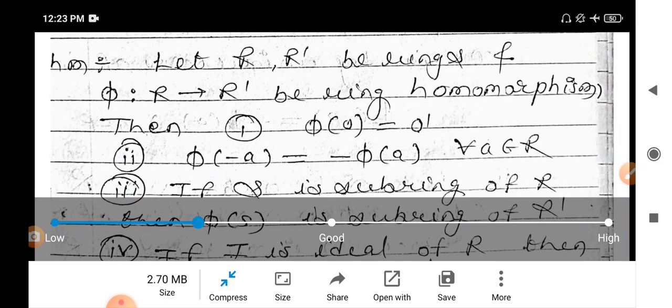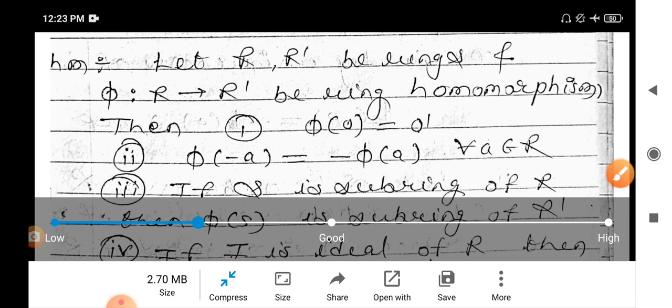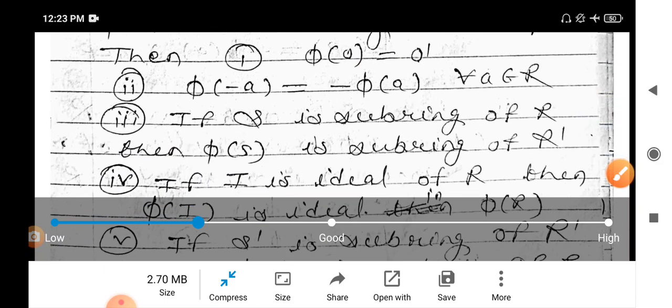Let's see that let R and R dash be rings, phi from R to R dash be a ring homomorphism. Then first and simple property, 0 maps to 0 in R dash, that is phi of 0 is equal to 0 dash. Phi of minus A is equal to minus phi of A for every A belongs to R. We have already proved these properties, but let us revise. If S is subring of R, then phi of S is subring of R dash. We have to use these while solving examples too, so remember them.